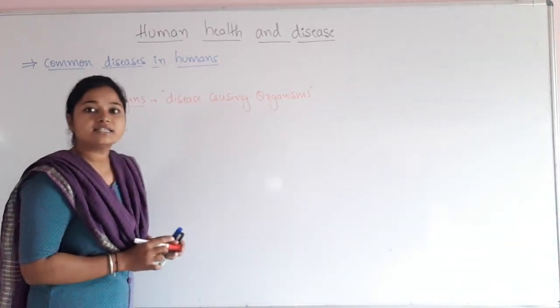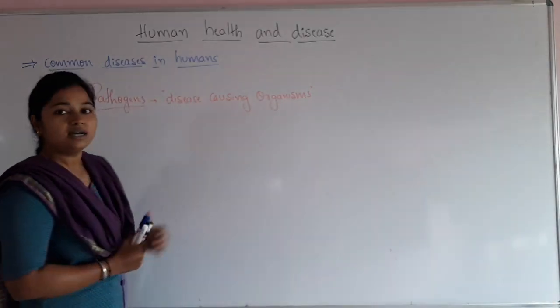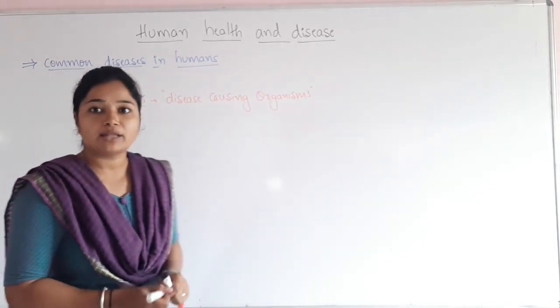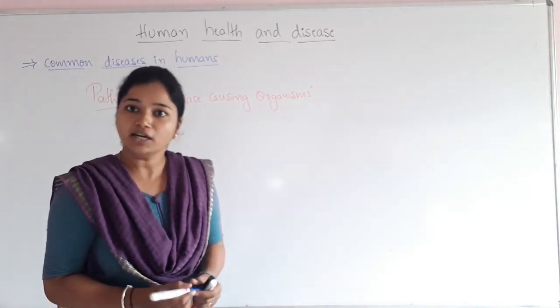Pathogens means the disease causing organisms. So what are the common pathogens that cause disease in humans?